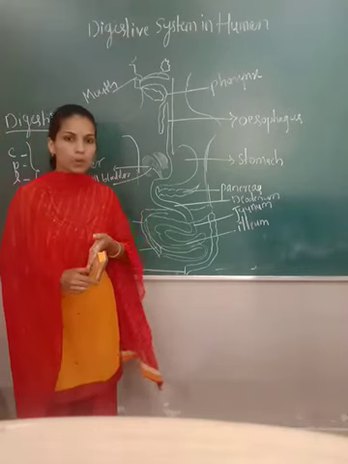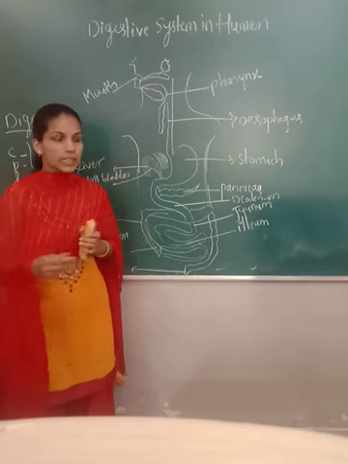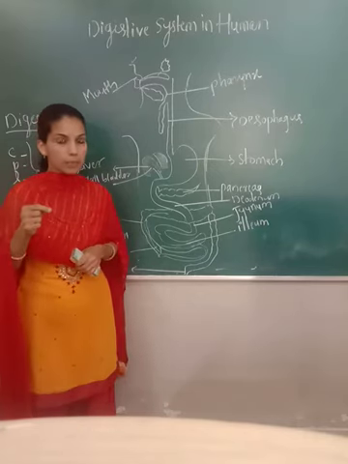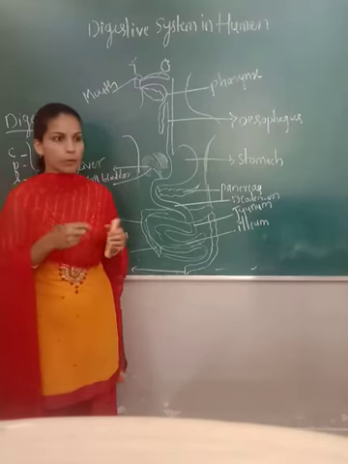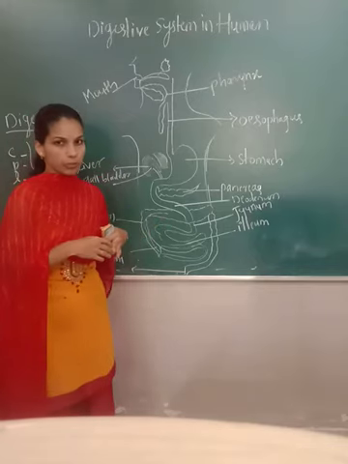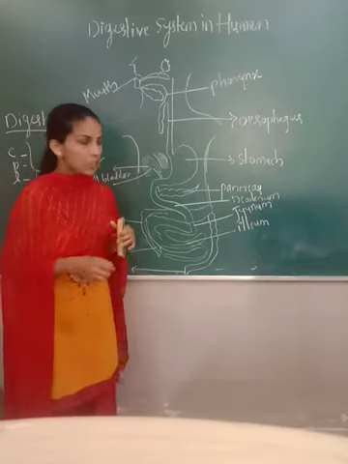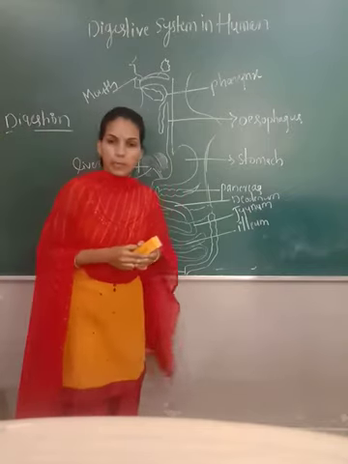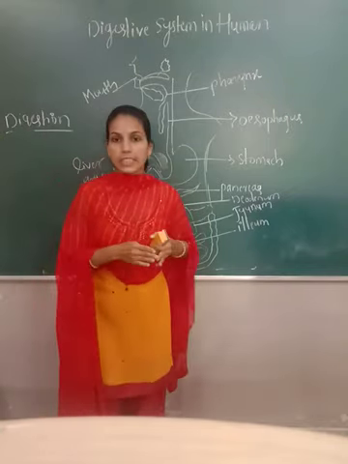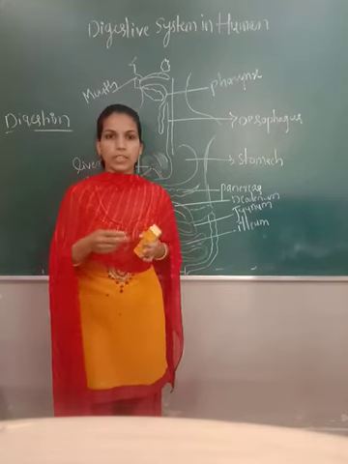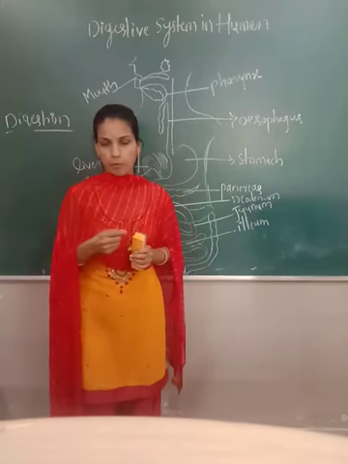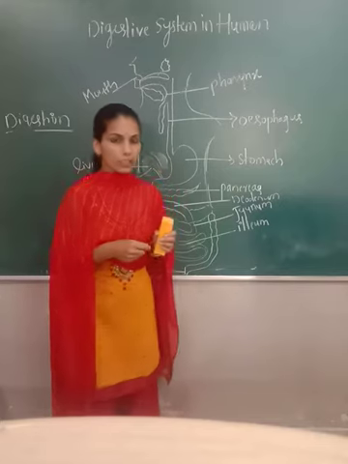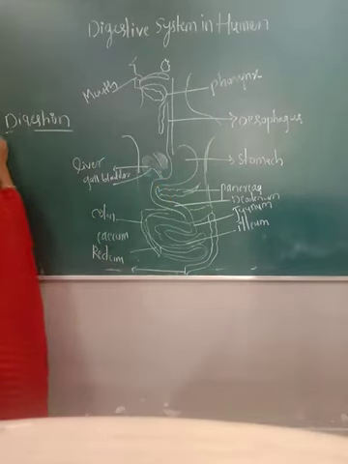Carbohydrate should be broken down, protein should be broken down, then only the simple absorbable form will be formed, that is easy for energy production here. So finally digestion is nothing but the breaking down of the large complex food molecule into the simple absorbable form here. Large complex food molecule means carbohydrate.